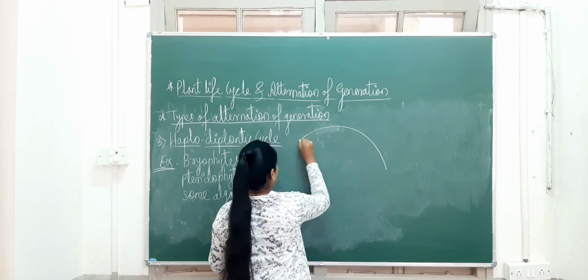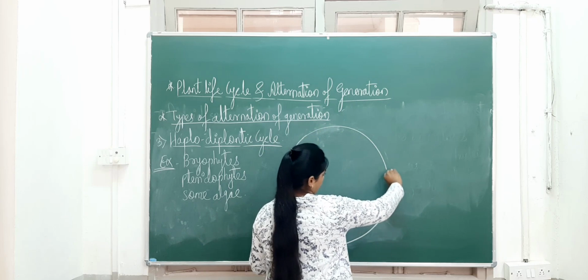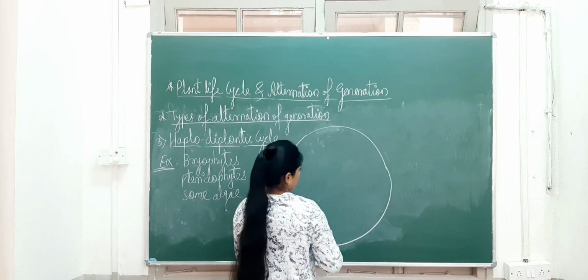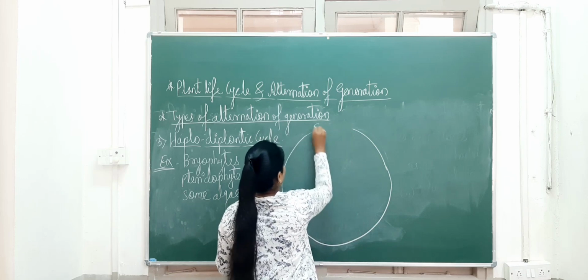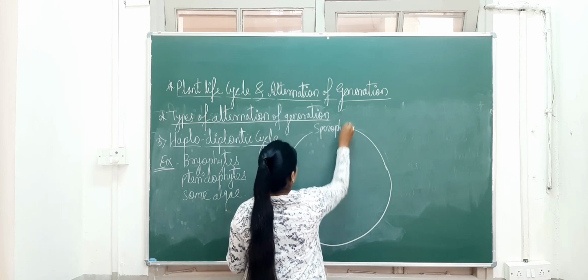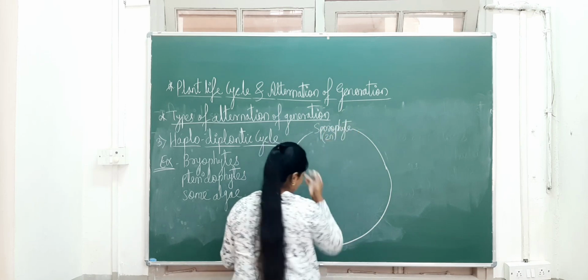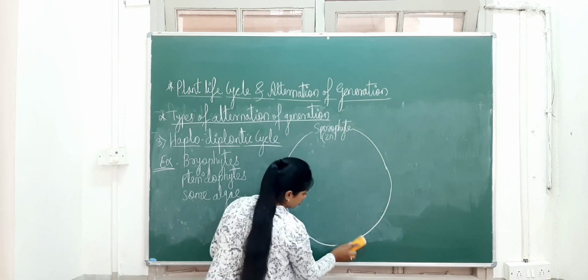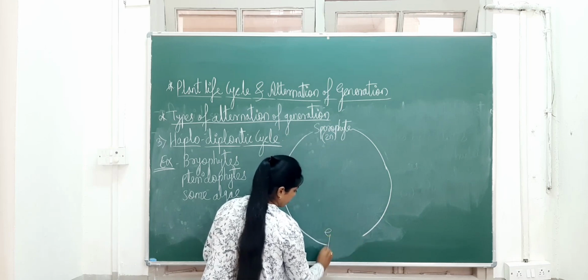In this haplodiplontic cycle we can see 50-50%: 50% of the haploid generation and 50% the diploid. So the sporophyte, its nature is diploid. And next, exactly opposite to this, we can write here the gametophyte.